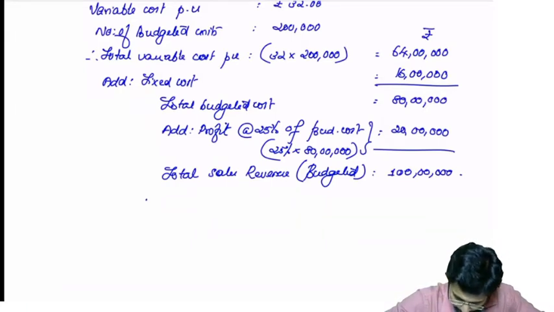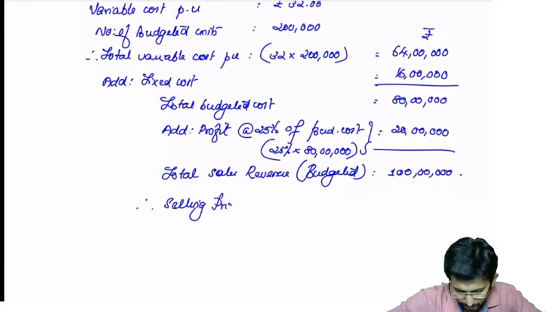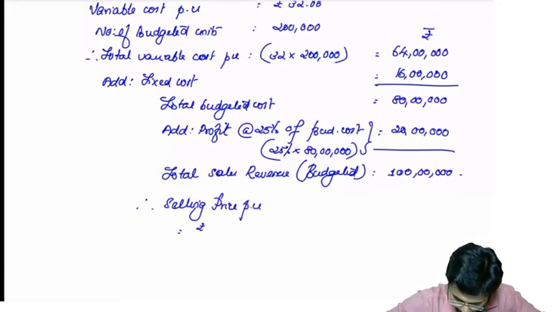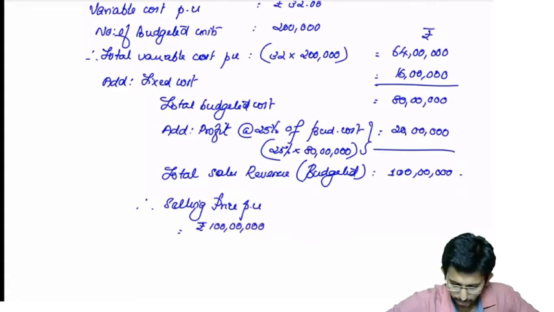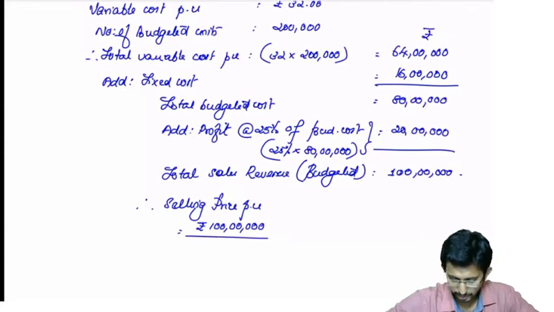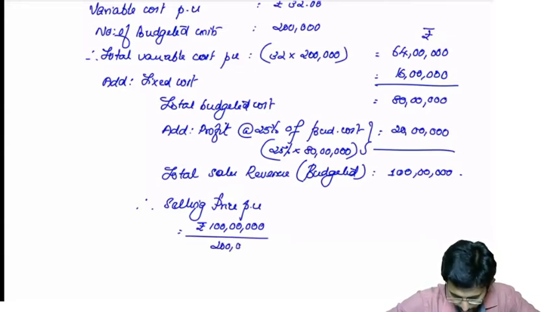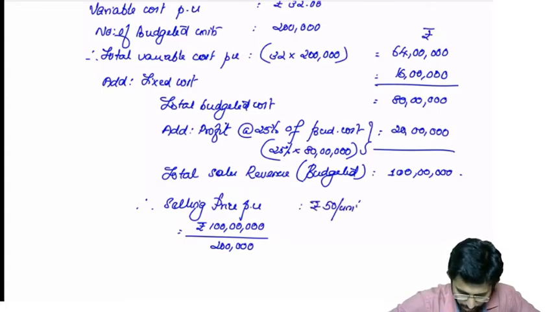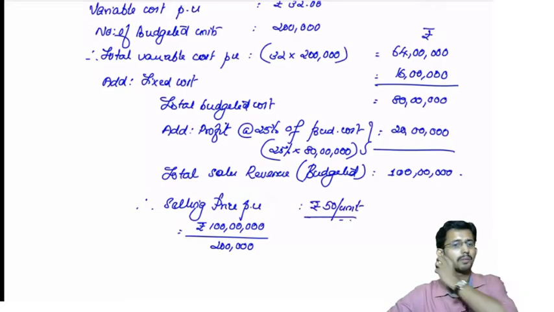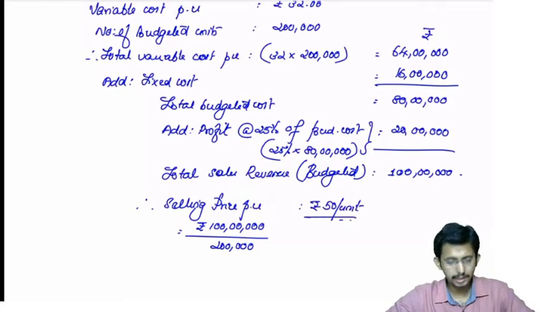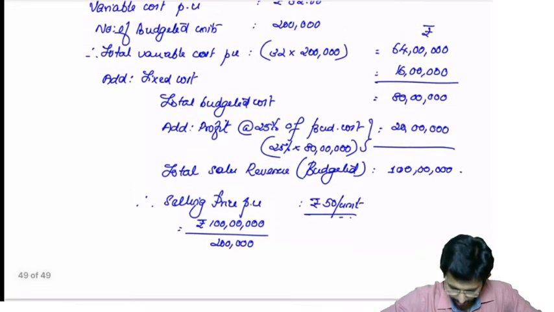Okay. Therefore, selling price per unit is equal to 1 crore divided by, what is the number of units? 2 lakhs. That will give you rupees 50 per unit. Is it clear? So you can write